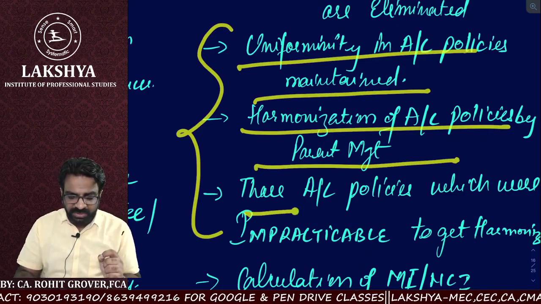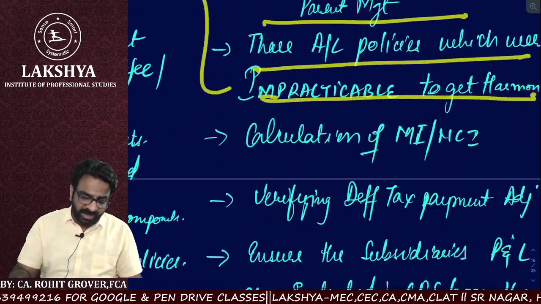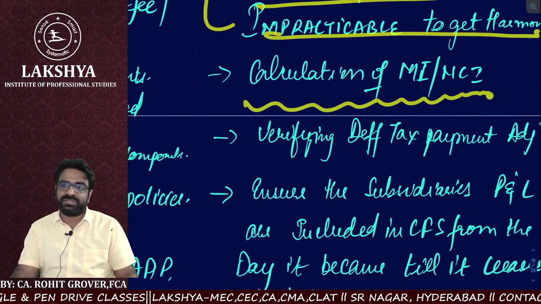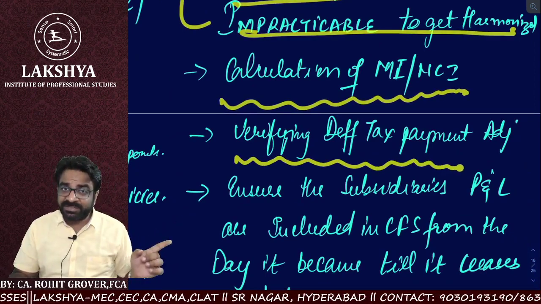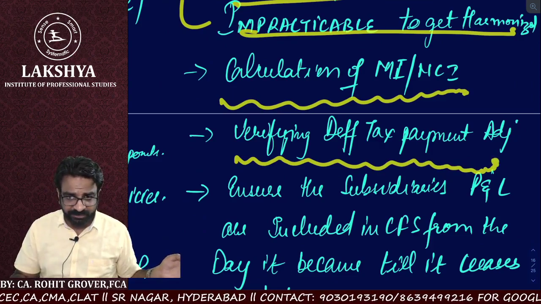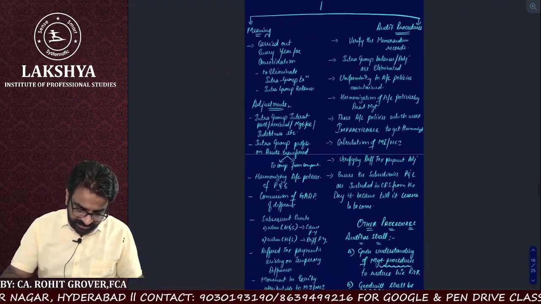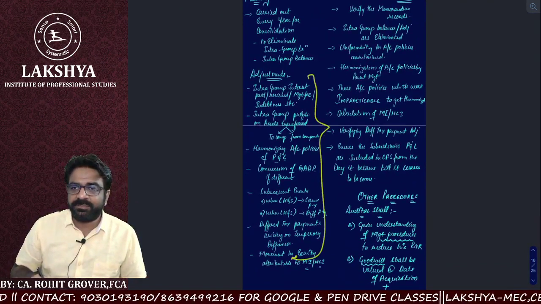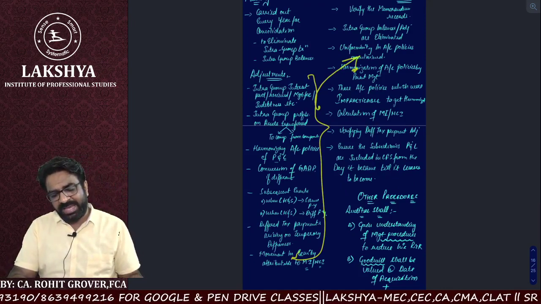We also have to check those accounting policies which are impracticable to be harmonized. Then we have to check that the calculation of minority interest or non-controlling interest is also correctly calculated, and we have to check that deferred tax adjustments on temporary differences have also been calculated. What I told you, the idea is very simple. Now listen to this. For all these adjustments which we have learned here, if we use the words "to check that," it will be your audit procedure. As simple as that.